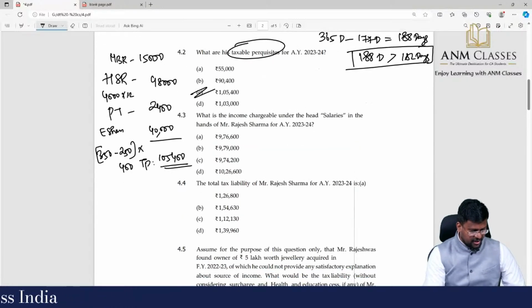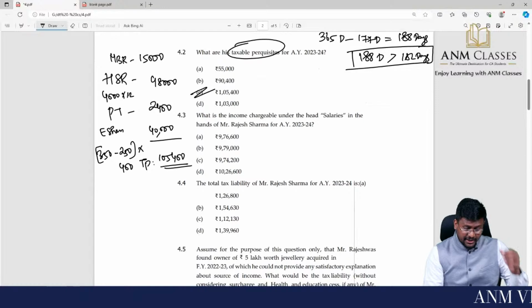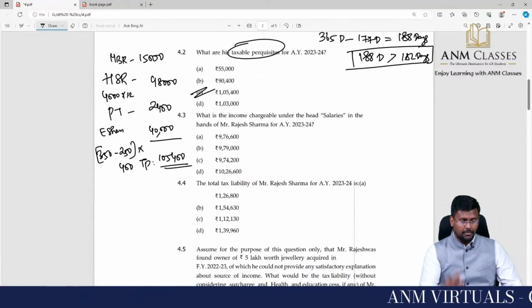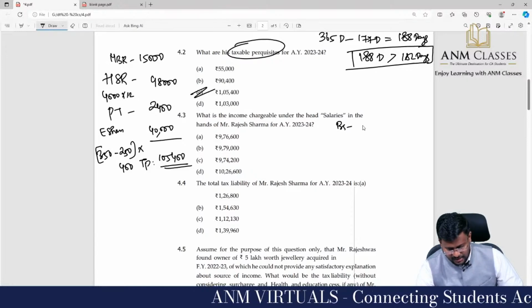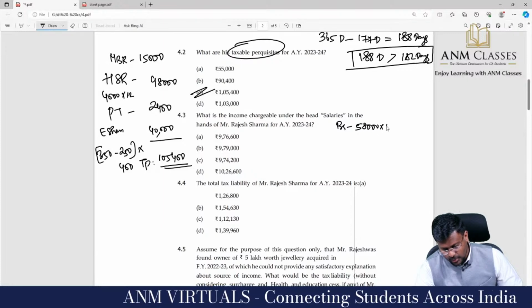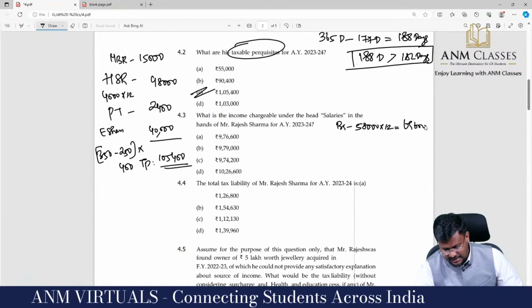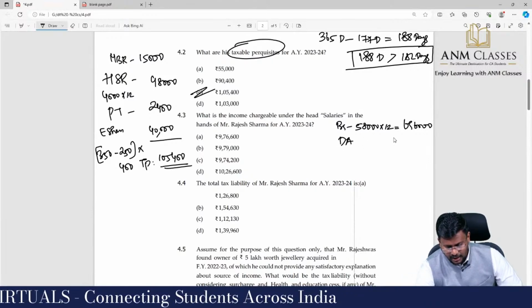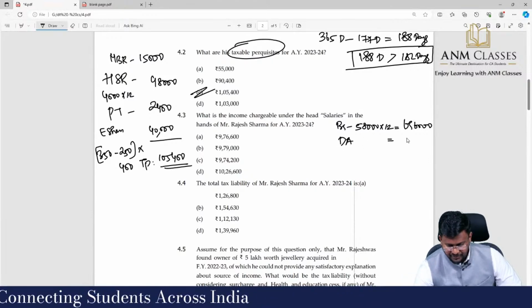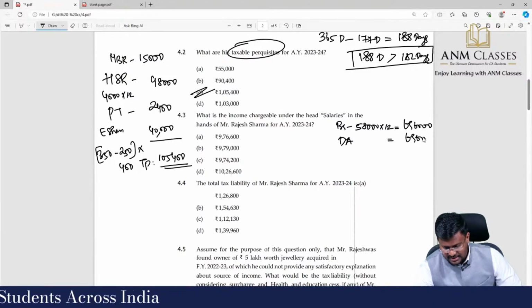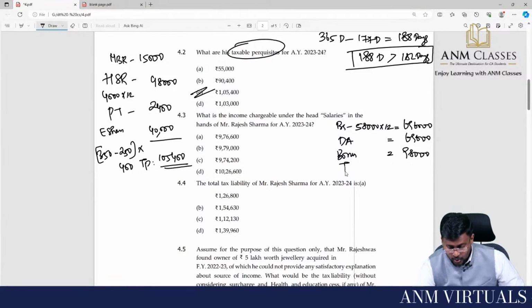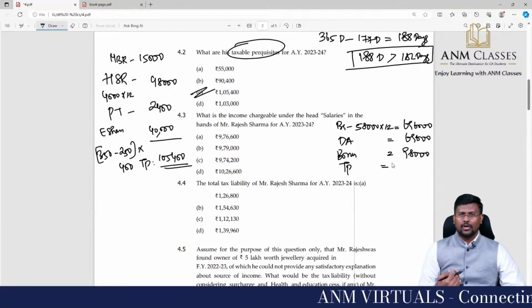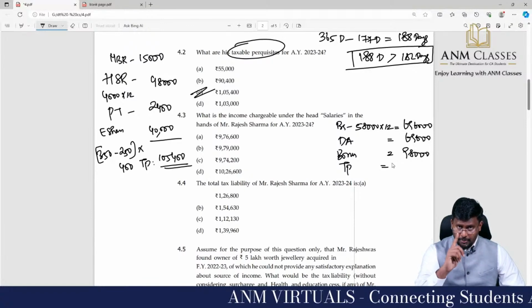Coming to 4.3, what is asked is the income chargeable under the head salary in the hands of Mr. Rajesh Sharma. Basically we have worked out the whole salary chapter. Basic salary is 58,000 rupees monthly. Multiplied by 12, it is 6,96,000. Plus DA, 10% of 6,96,000, which is 69,600. Bonus is 98,000, given in the question. We have already worked out taxable perquisite, so there is no need to work out each item again. That is the smartness while solving MCQs.